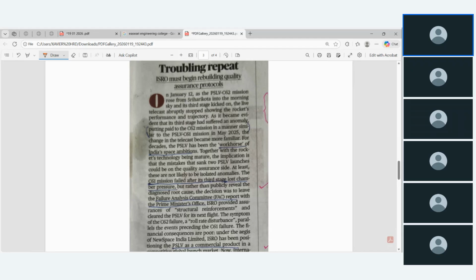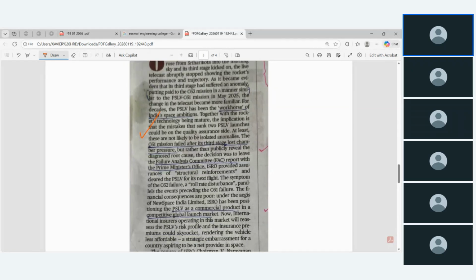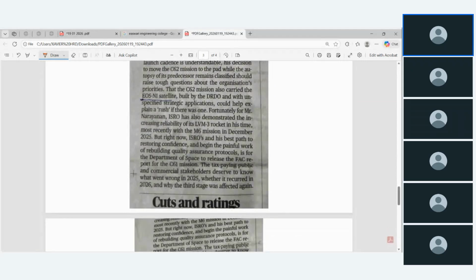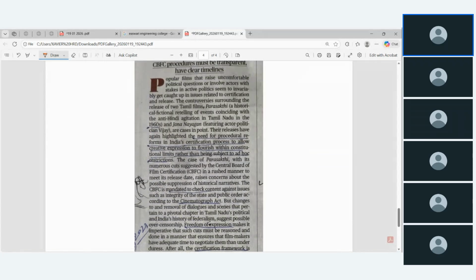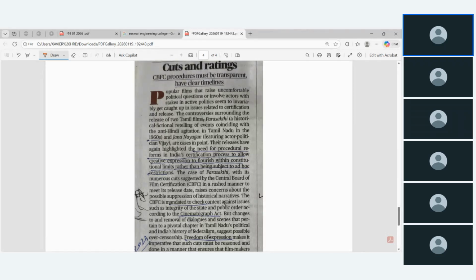Then again, this is similar news to what we discussed about PSLV C61 and C62. Then this one is related to the film which is not getting clearance by the censor board. Okay, the Jananayagan film. So for that, the release delay has again highlighted the need for procedural reform in India's certification process to allow creative expression to flourish within the constitutional limit rather than being subject to ad hoc restriction.